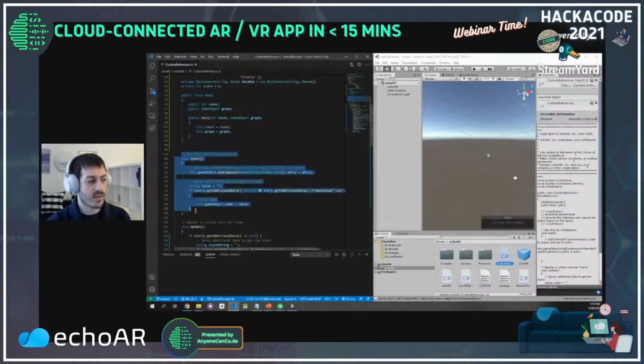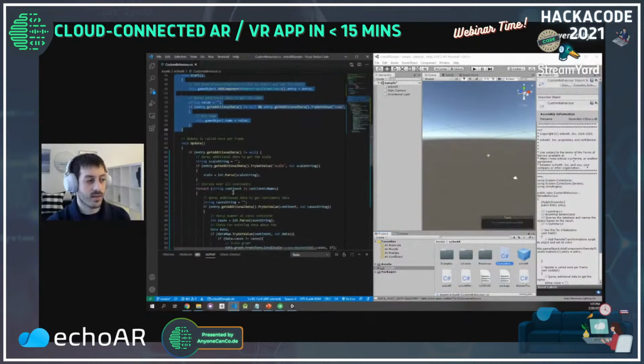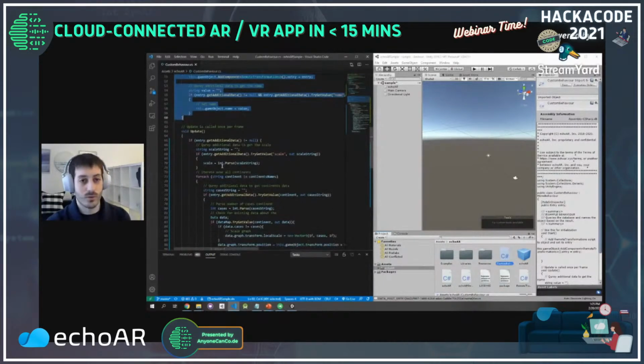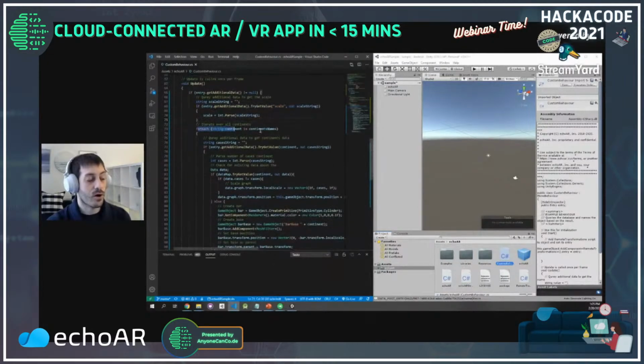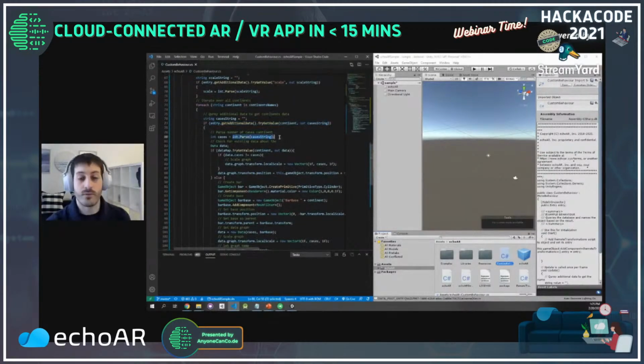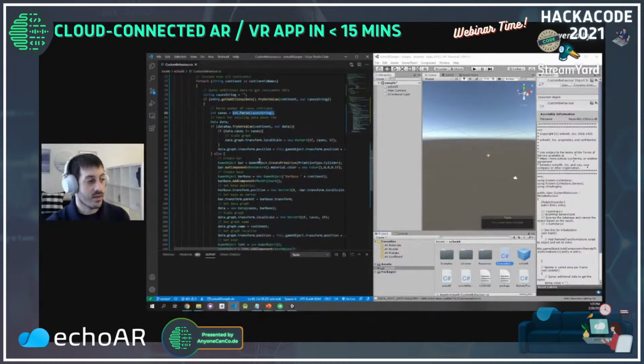The start function looks exactly the same, but look how interesting the update function looks now. It has so much more depth. So we're asking, do I have any additional data? If so, do I have the data point of scale? If that's the case, parse that into a number. Then iterate over all continents. If I have an entry that matches the name of the continent, parse that as a number for the number of COVID cases in that continent. Then if you have a graph, set the size of the graph to that number of cases.